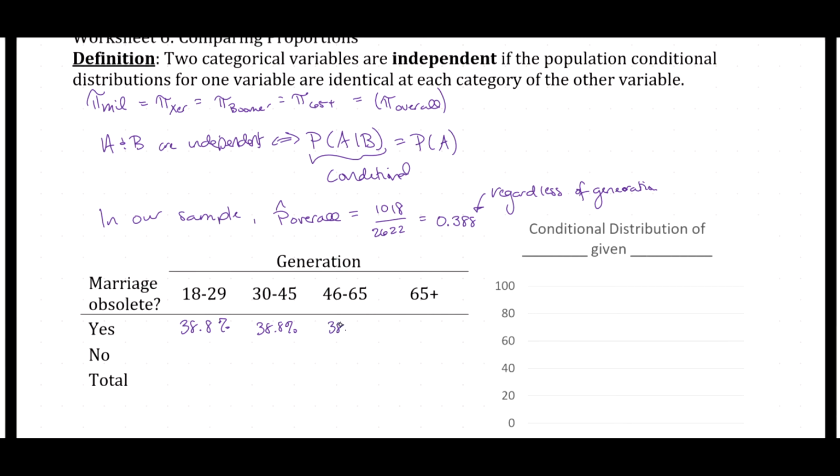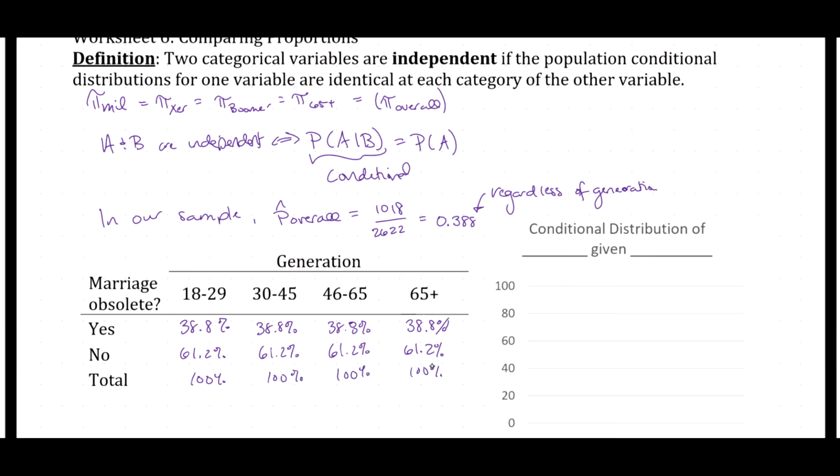Same for boomers, and same for the greatest generation. But that would also mean that the complement is true, that 61.2% of millennials do not believe that marriage is obsolete, 61.2% of Gen Xers, 61.2% of boomers, and 61.2% of the greatest generation do not believe that marriage is obsolete, for a total of 100% in each category.